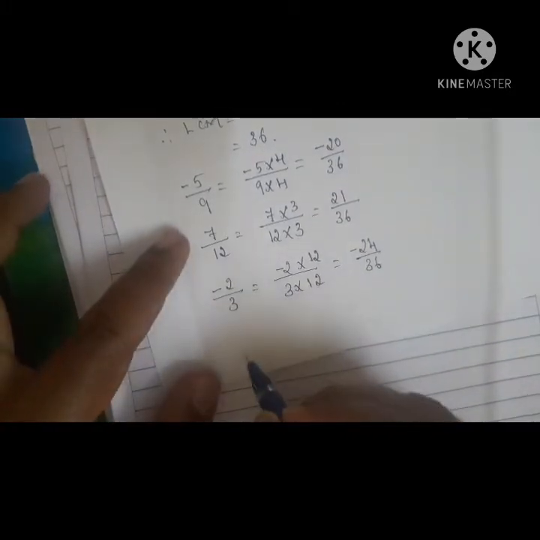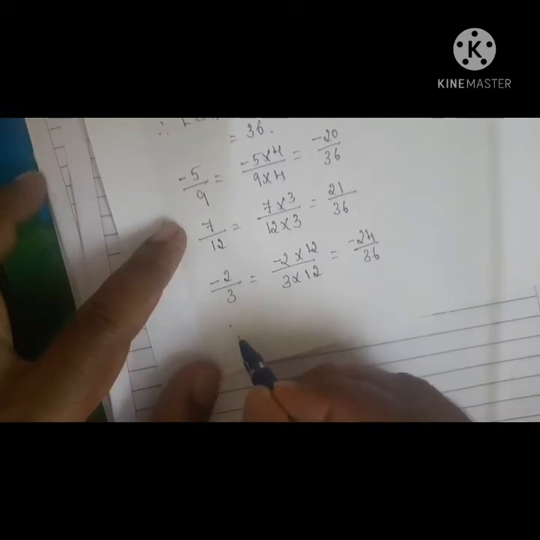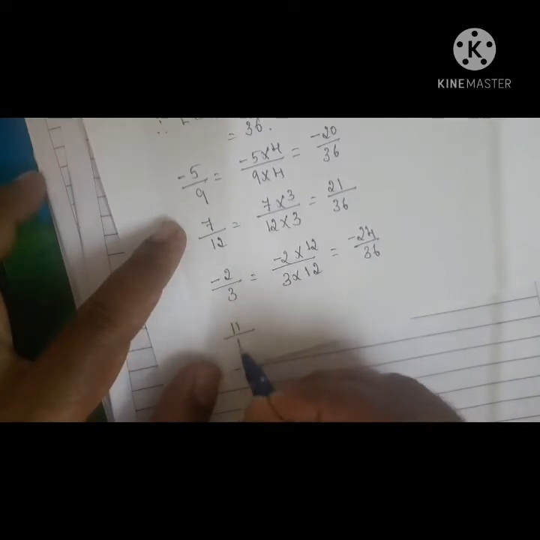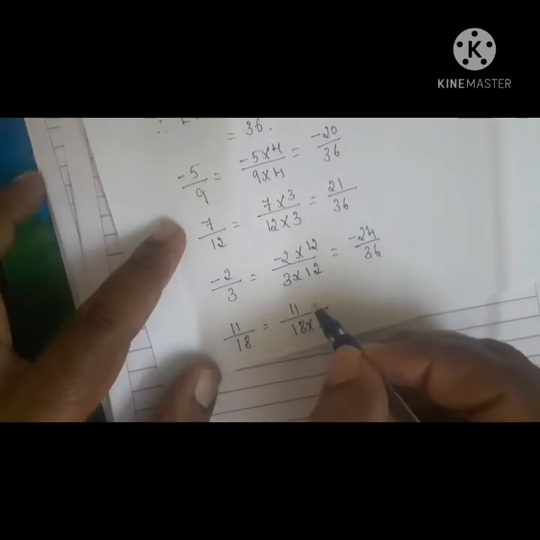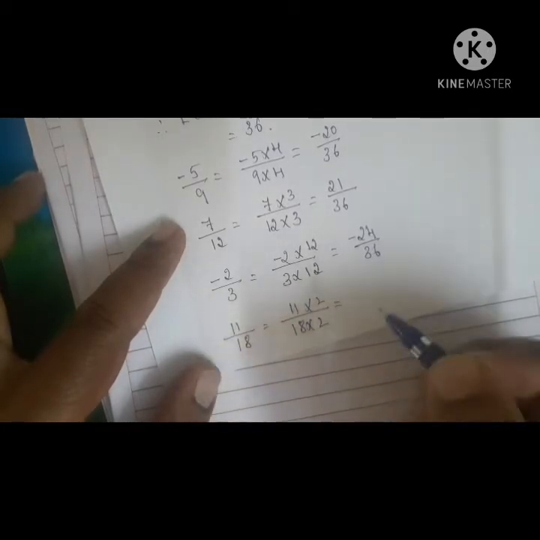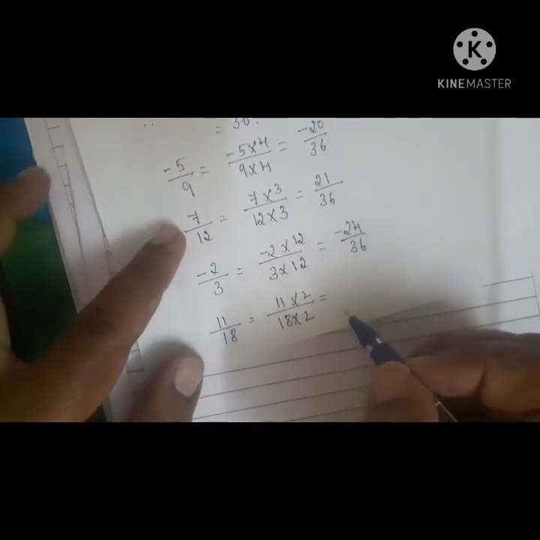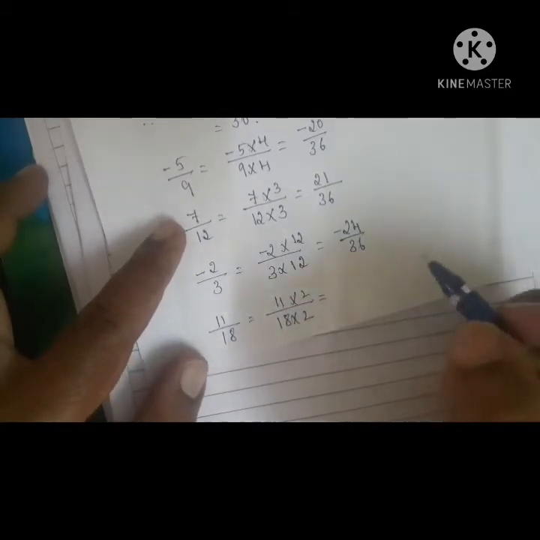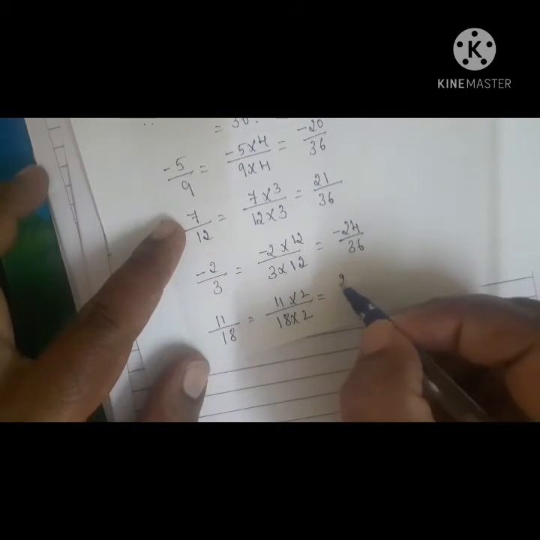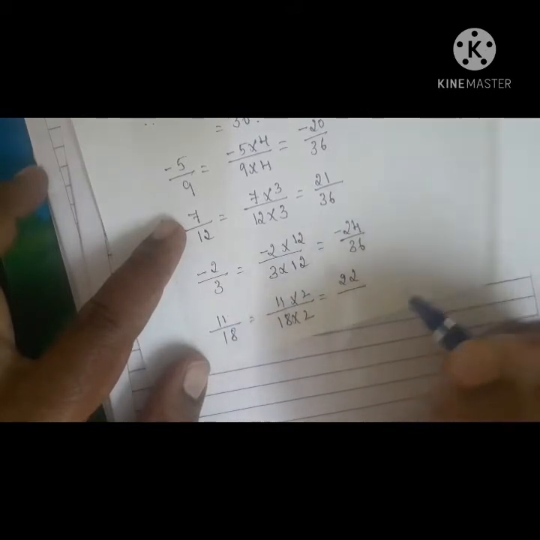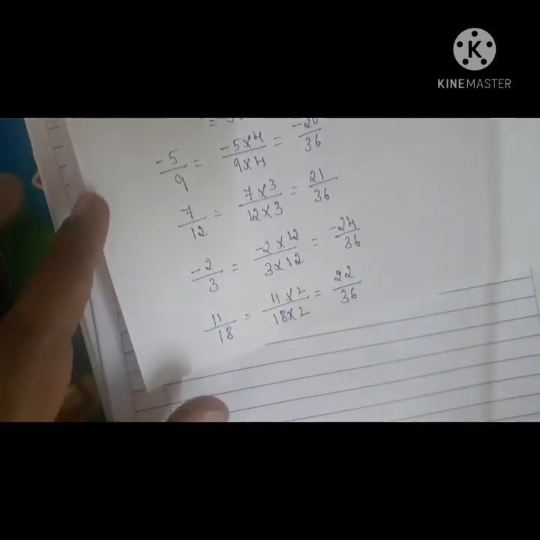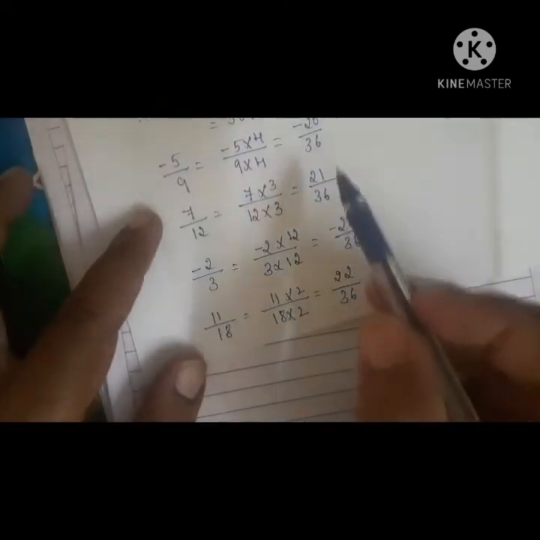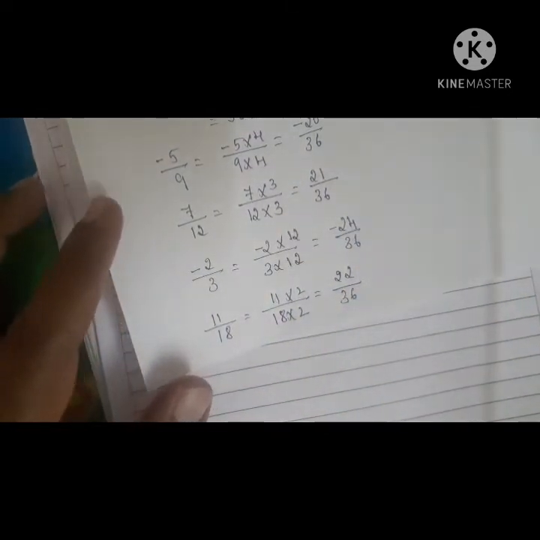And the last fraction is 11 by 18. 18 can be multiplied by 2 to make it 36. Therefore, if you multiply numerator and denominator by 2, it becomes 22 by 36. Now you see all the fractions have the same denominator.